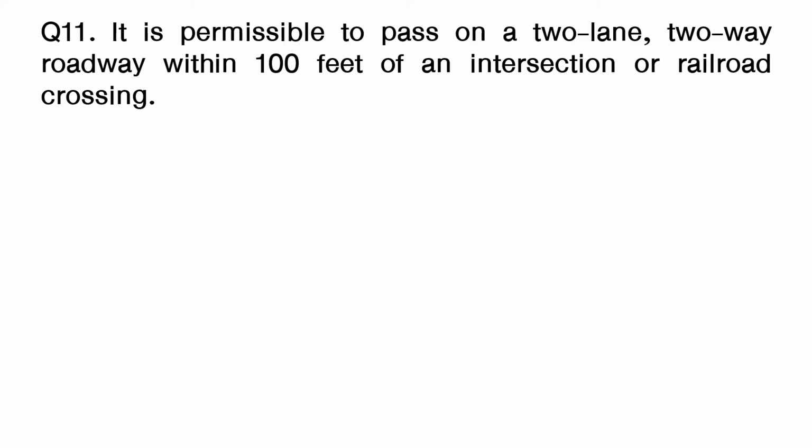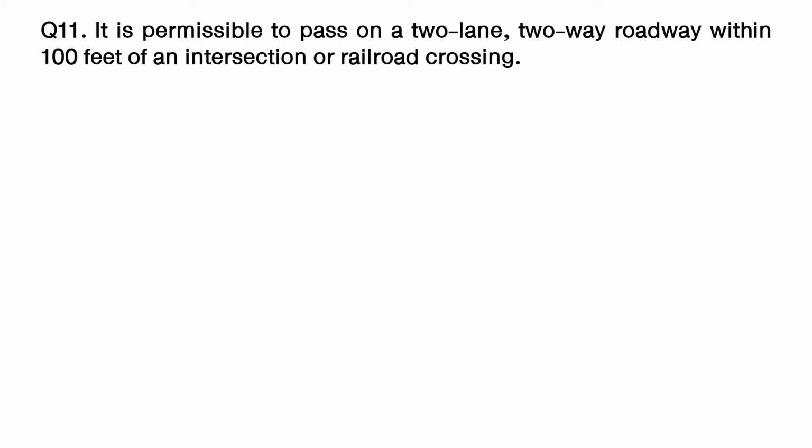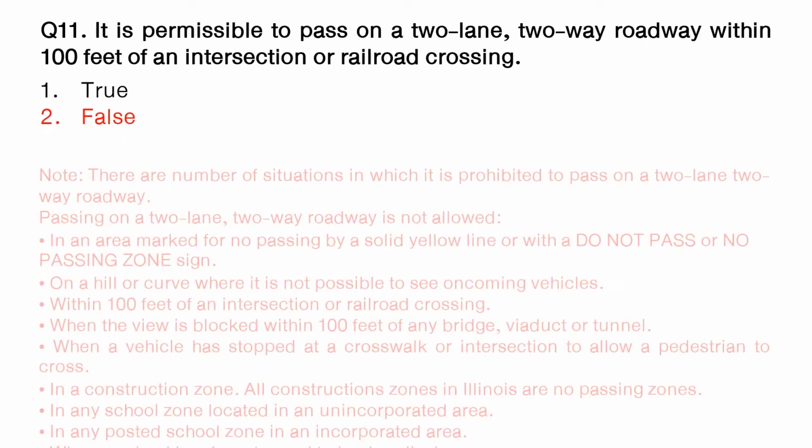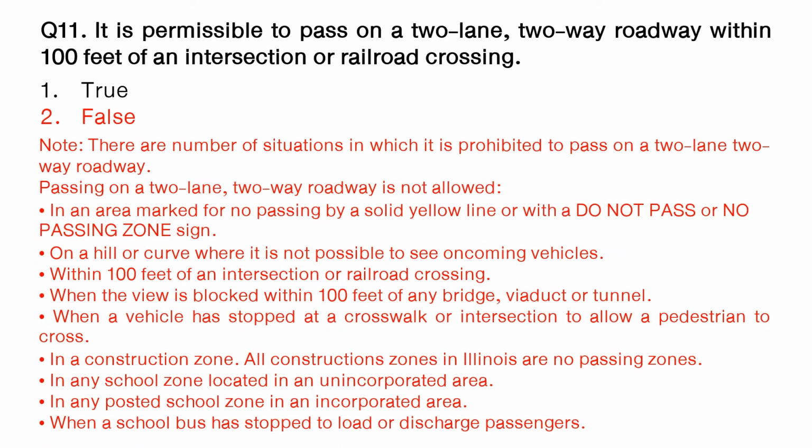Question: it is permissible to pass on a two-lane two-way roadway within 100 feet of an intersection or railroad crossing. Option number 1, true. Option number 2, false. The answer is option number 2, false. Note: there are a number of situations in which it is prohibited to pass on a two-lane two-way roadway.